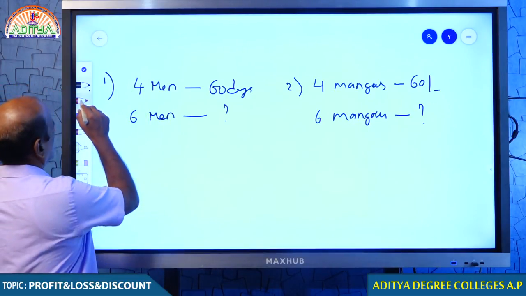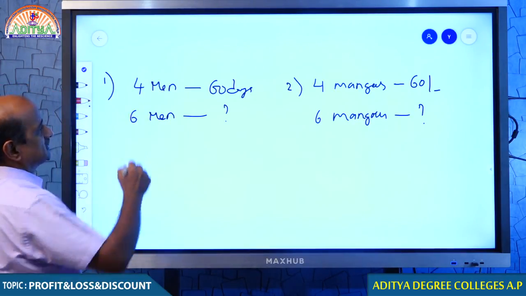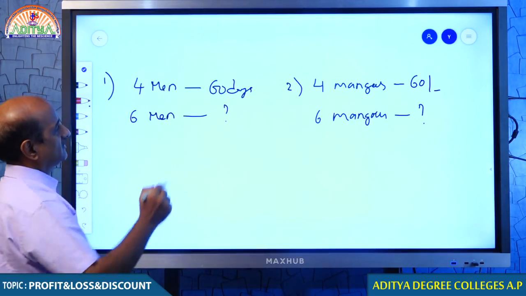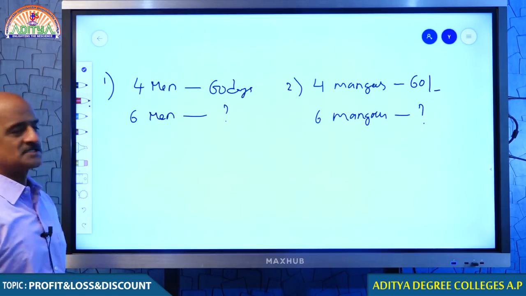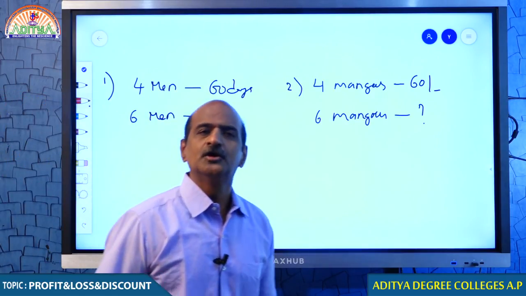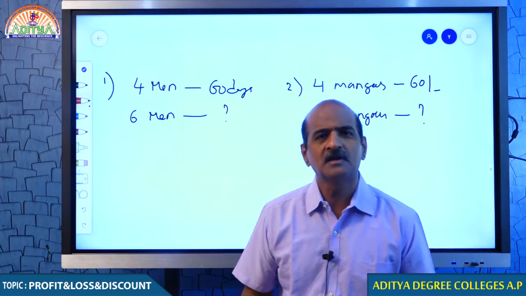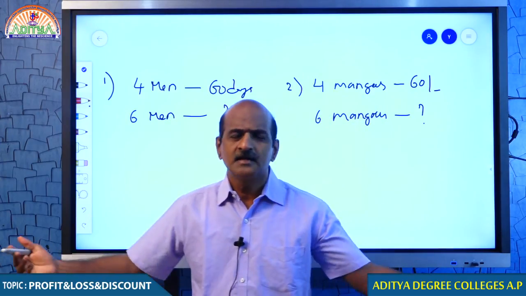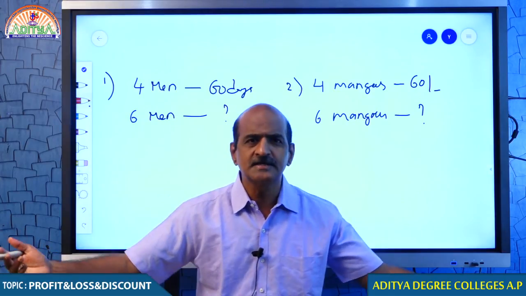First of all, let us see what is in question number 1. When 4 men come, they can complete in 60 days. What about 6 men? Do you think they take more days or fewer days? More men, fewer days, because the work is the same.